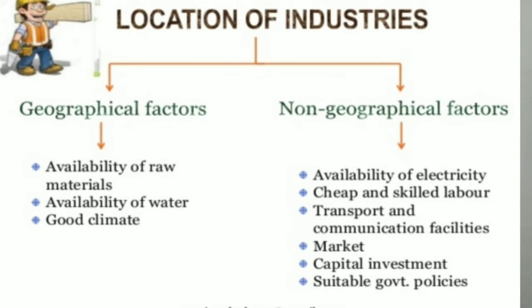Now let's move to the location. If you are going to talk about manufacturing, then what is the location? What is the proper location for the manufacturing process? So it can be categorized into two forms. First one is geographical, second is non-geographical.